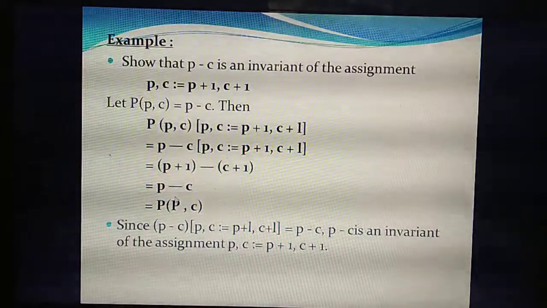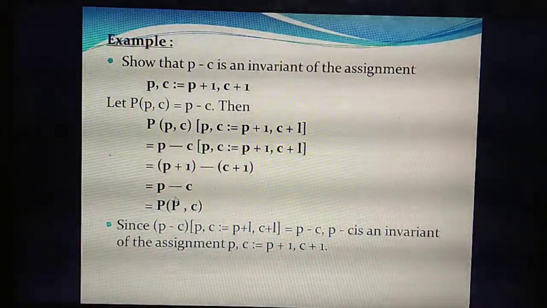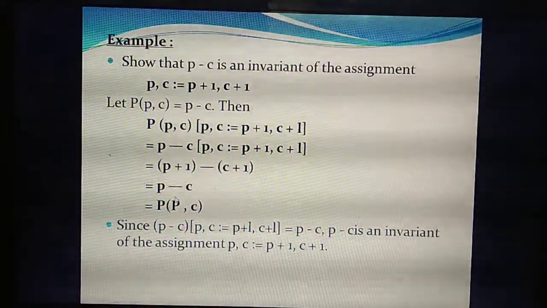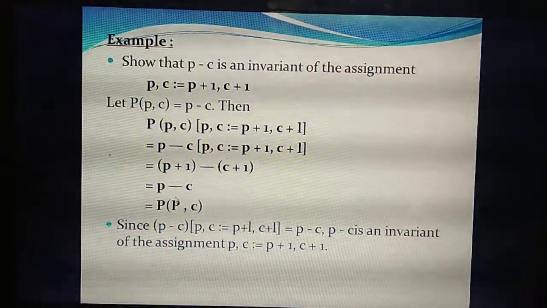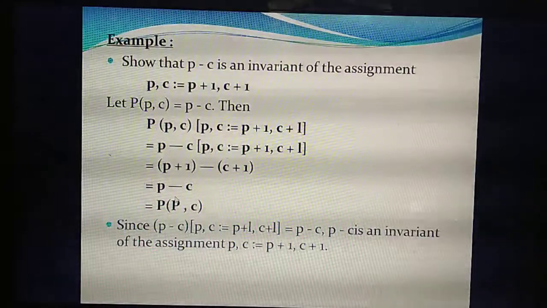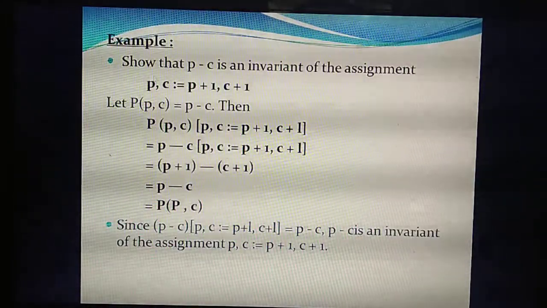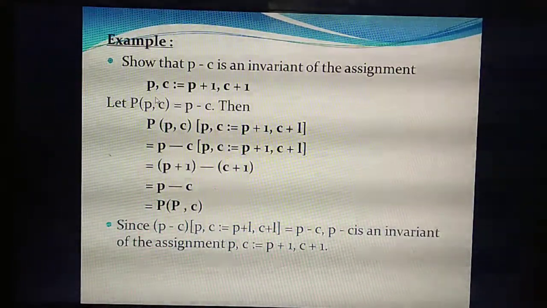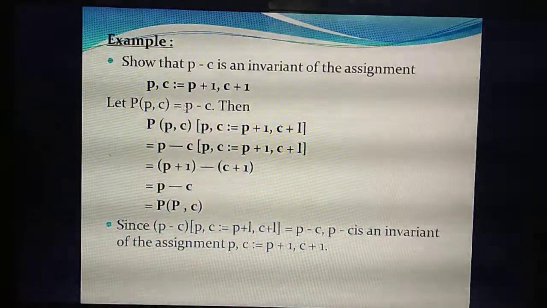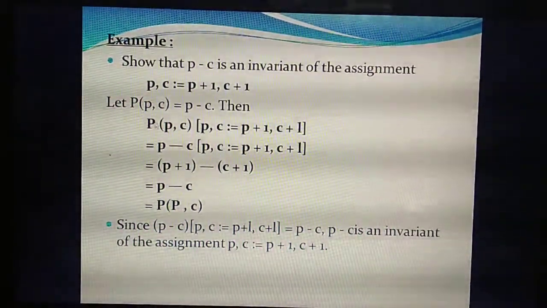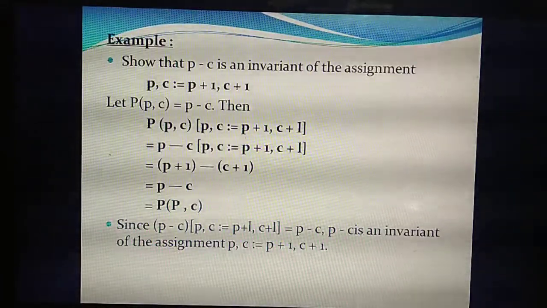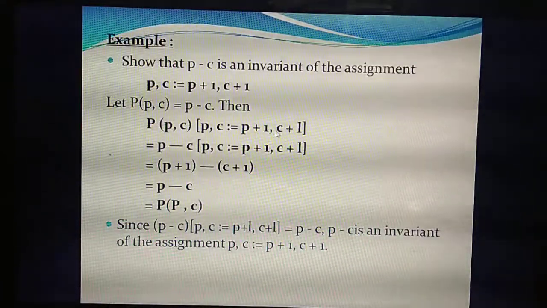Understand? Once more I am explaining. In the question they asked to prove P minus C is an invariant. For that you assign the values, changing P to P plus 1 and C to C plus 1. Let P of P comma C be P minus C. Substitute the values: P plus 1 comma C plus 1.